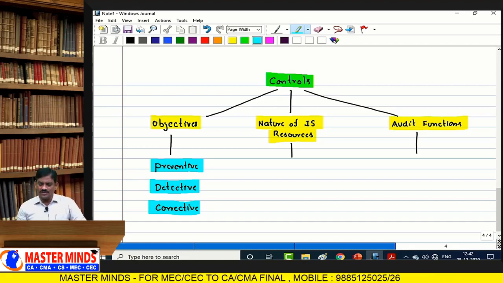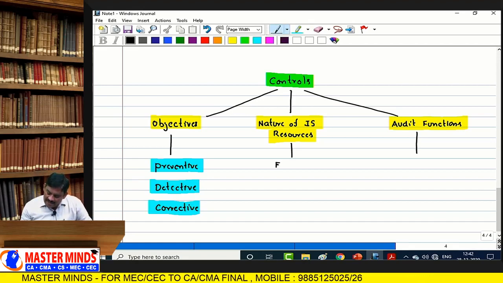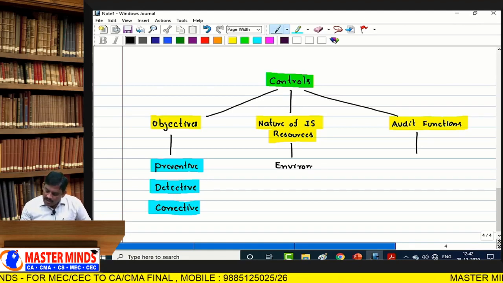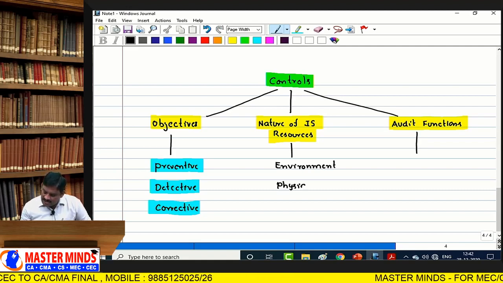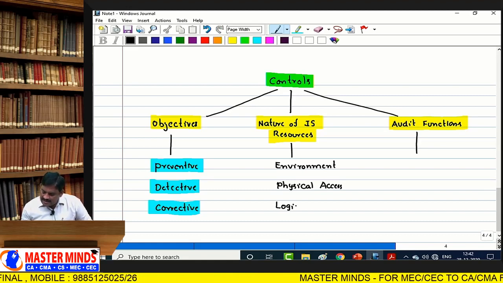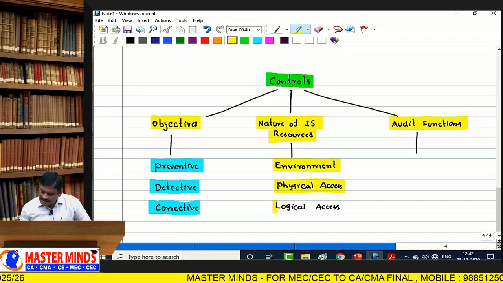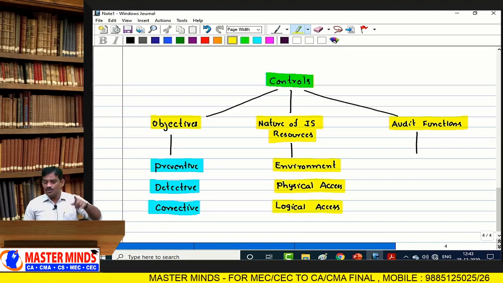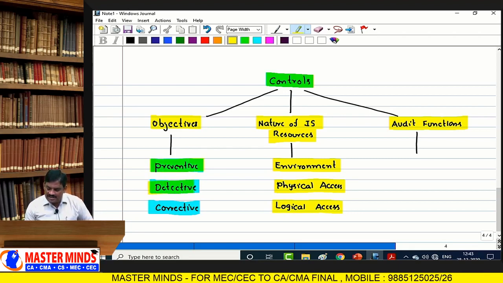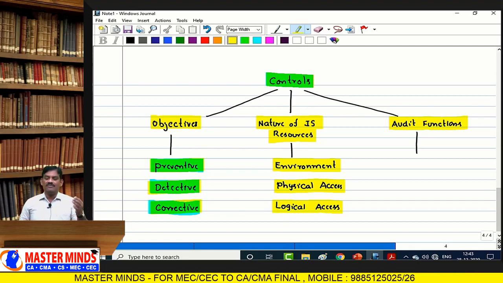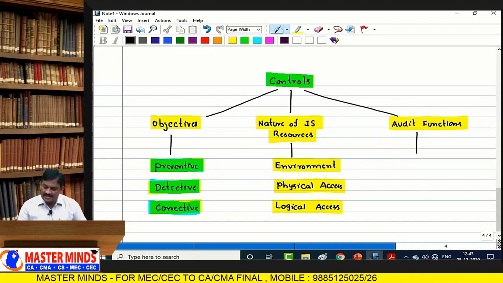Based on the nature of IS resources, these controls can be divided into environmental controls, physical access controls, and logical access controls. Even the auditor needs to verify the control elements in the case of environmental controls, physical access controls, and logical access controls.